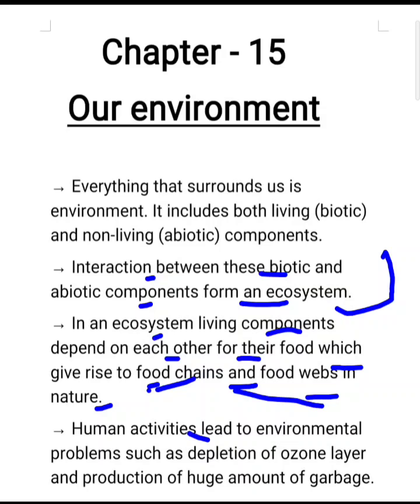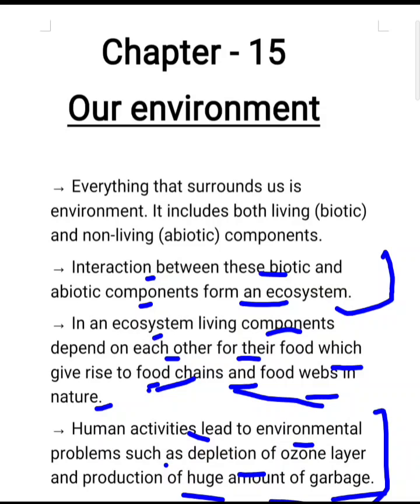which we will discuss later on. Human activities lead to environmental problems such as depletion of ozone layer and production of huge amount of garbage. You know that human activities nowadays are very harmful for the environment because they lead to the depletion of ozone layer, and also produce a huge amount of garbage.